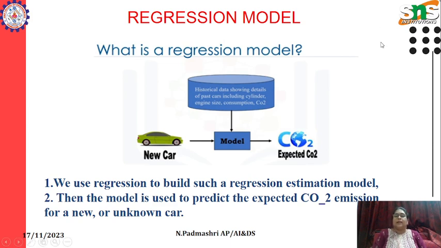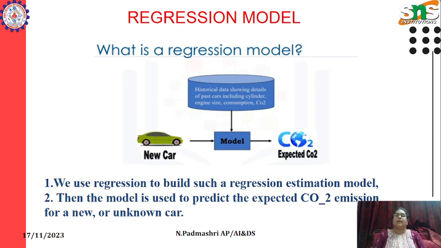With the help of the historical data, the model has been developed. When a new car is made, we are going to find out, with the previous values, what the CO2 emission of this new car can be. The model is used to predict the expected CO2 emission for a new or unknown car that is not completely manufactured.